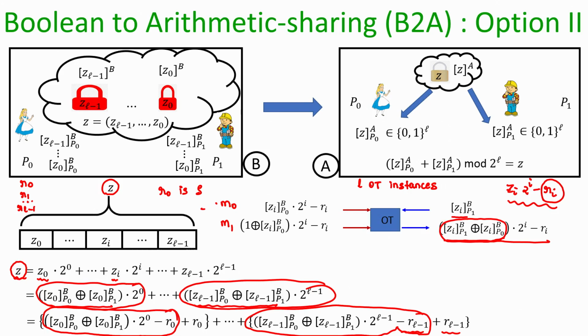And the privacy of the receiver in this case ensures that through the OT instances nothing about the GMW shares of Bob is learnt by Alice.